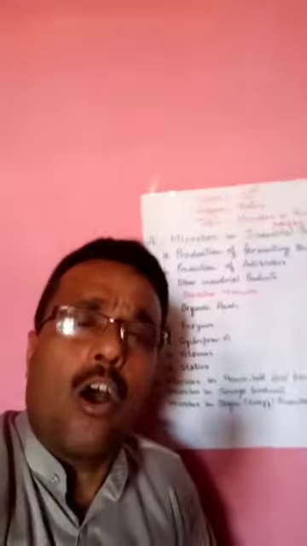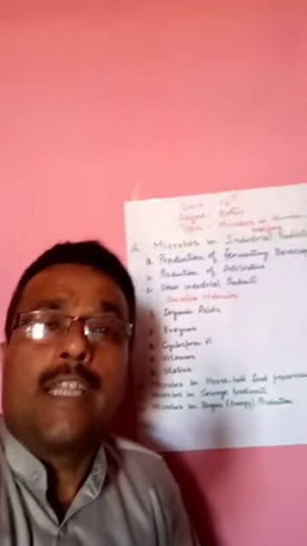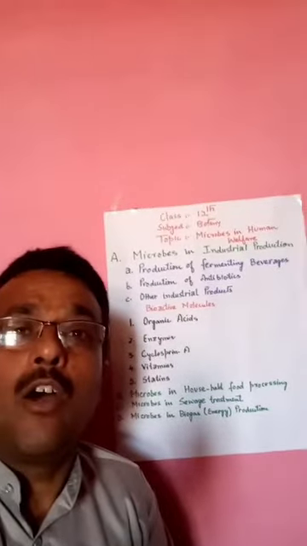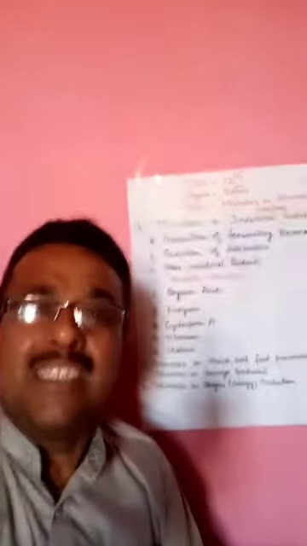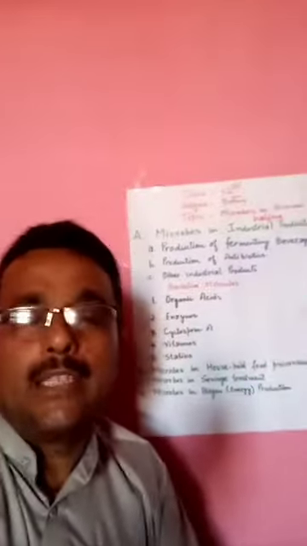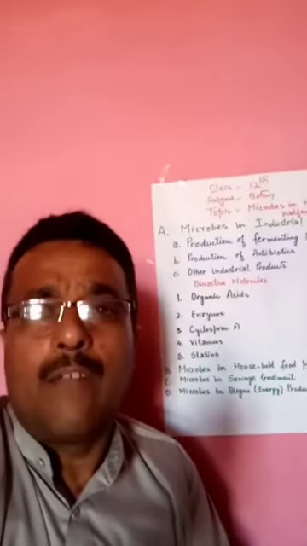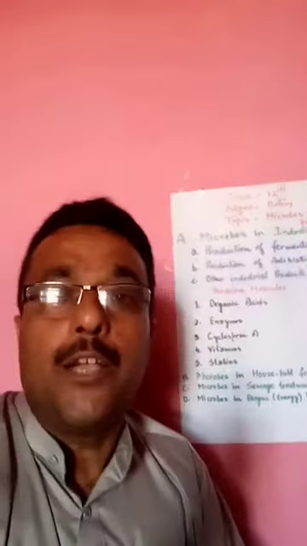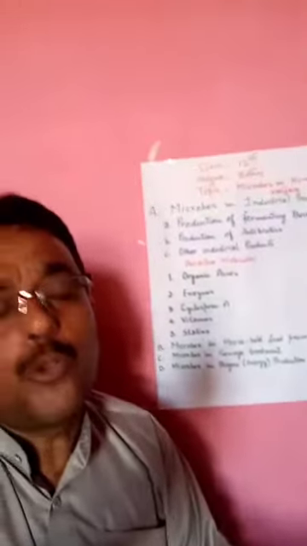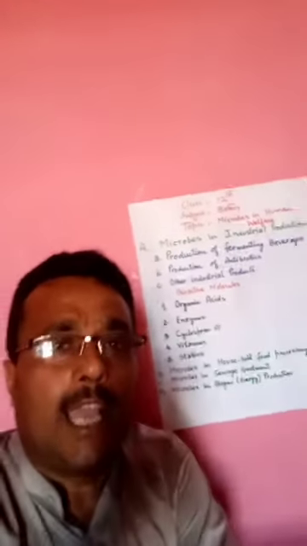Since then a number of antibiotics have been discovered, like tetracycline, neomycin, leomycin, etc. And these antibiotics have been used to cure various dreadful diseases, not only in human beings but also in our cattle, and in our economically useful plants. We use these antibiotics to cure them.